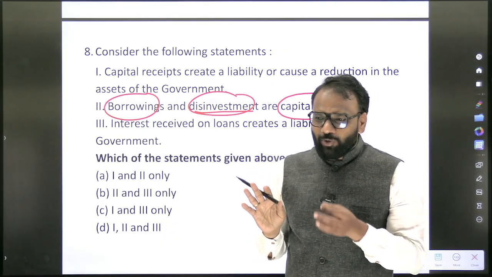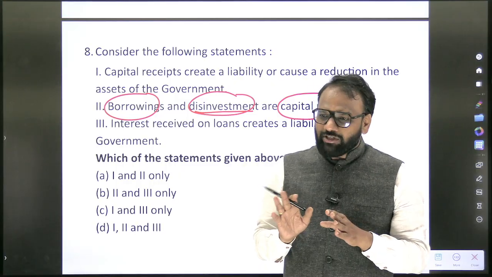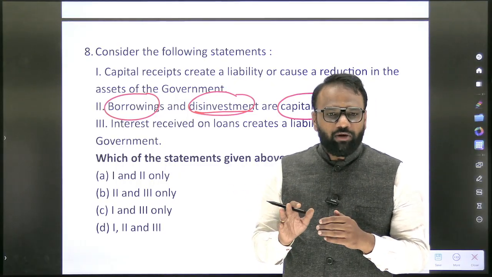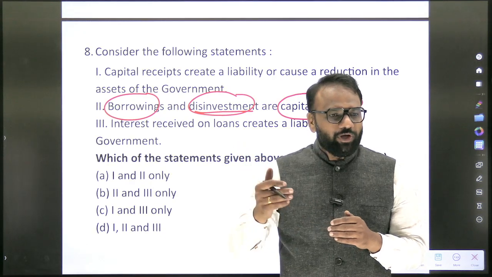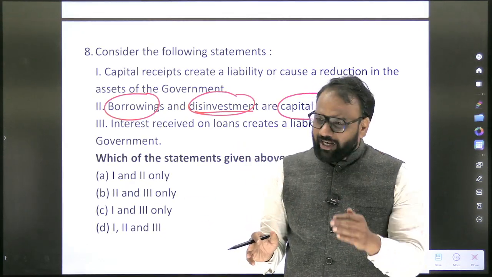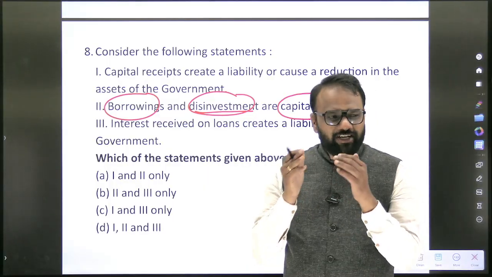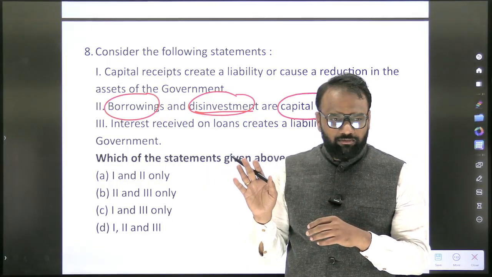But just for 1 or 2 schemes, you are not going to go through the economic survey and budget of 2026. I am not saying that they are not important. They are important, but we should also take into account the cost-benefit ratio: how much time you are going to devote, how many marks you are going to get in the examination. The important terms which appear in the economic survey and budget, fiscal deficit, revenue deficit, all those things have been covered in the notes itself. So you need not refer to it.